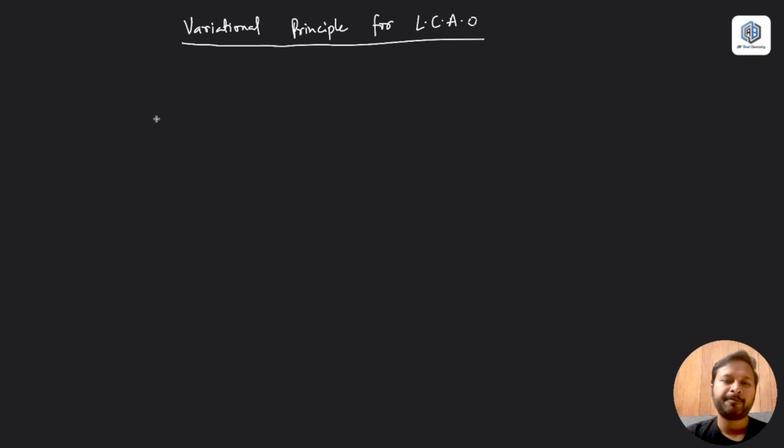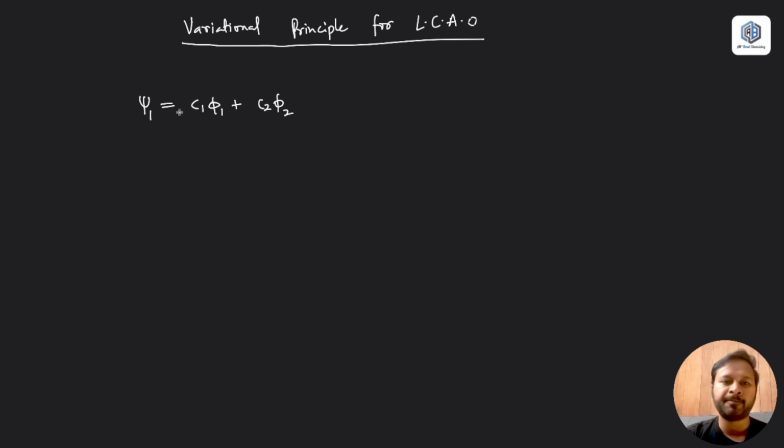It says that if you have a wave function, let's call it psi 1, which can be written as a linear combination of two orbitals, let's say c1 phi 1 plus c2 phi 2.